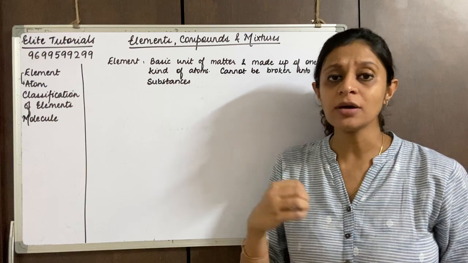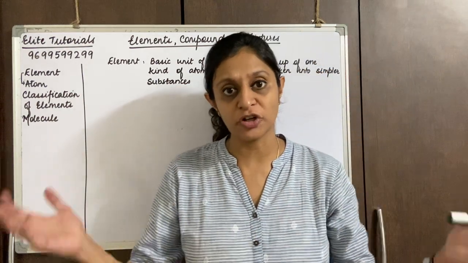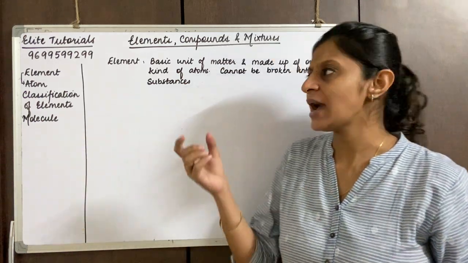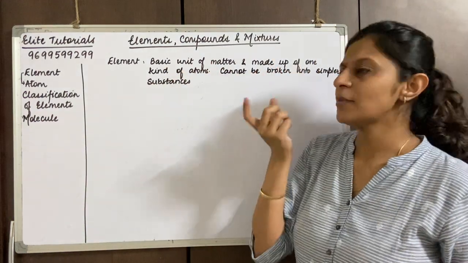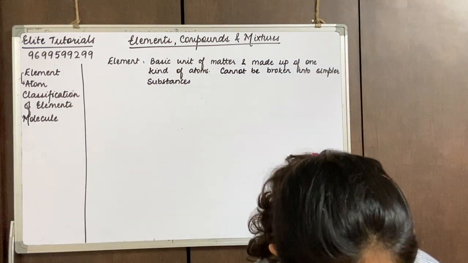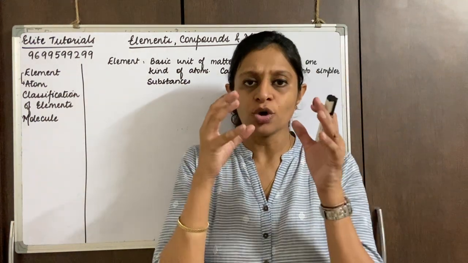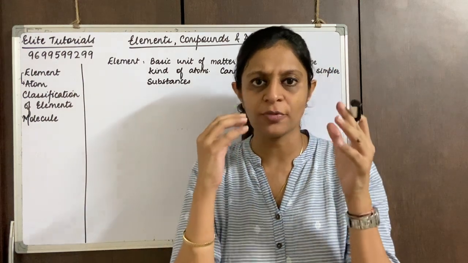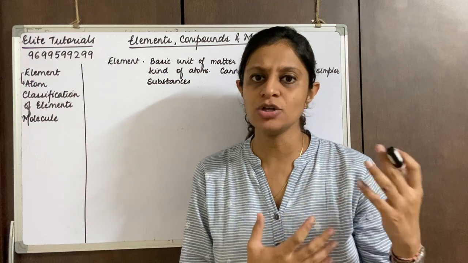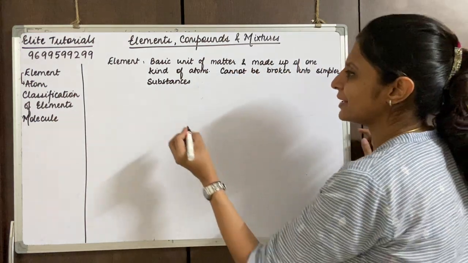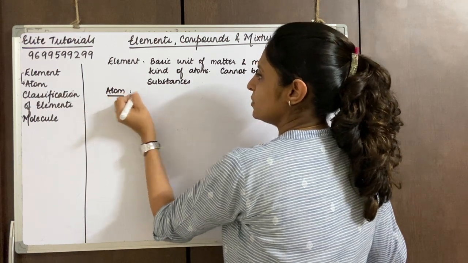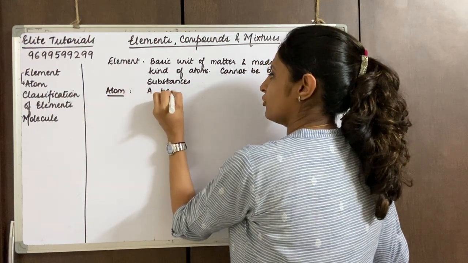But these elements are further classified. Before we further classify the elements, as I said, elements are made up of only one kind of atom, so we have to discuss atoms. We say an element is made up of atoms, so I can define an atom as the basic unit of an element. I say an atom is the basic unit of an element.